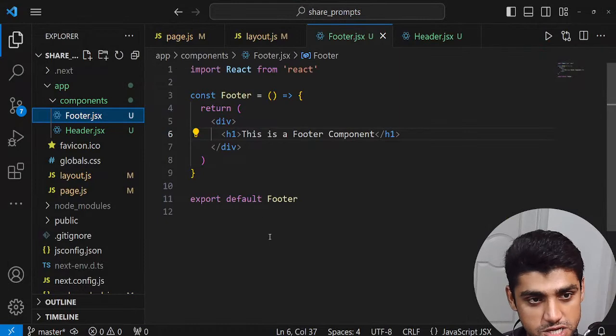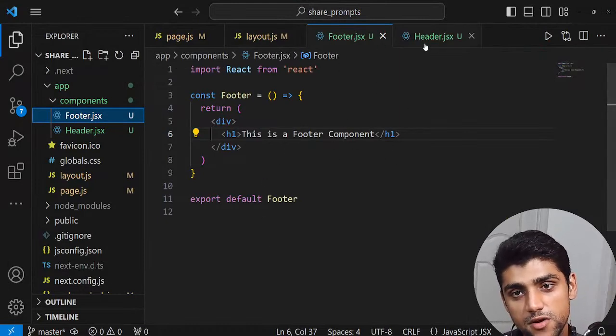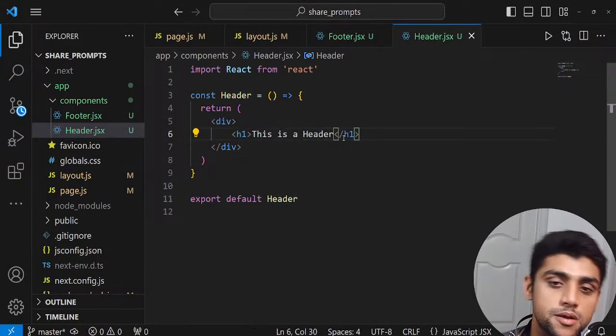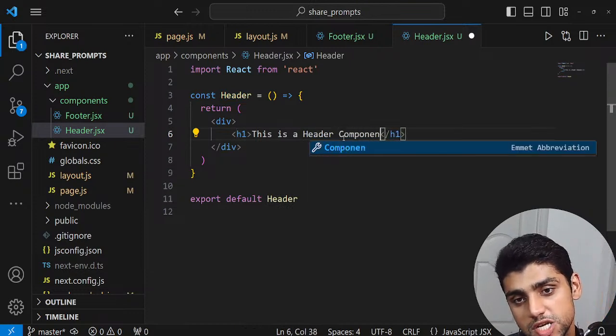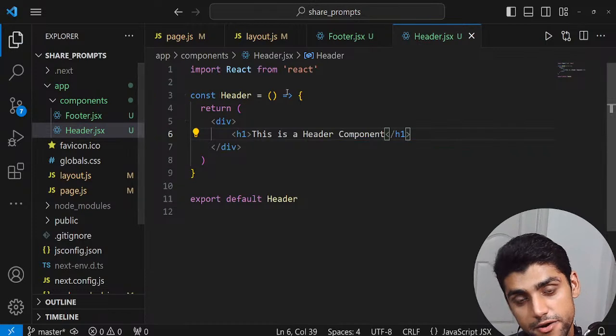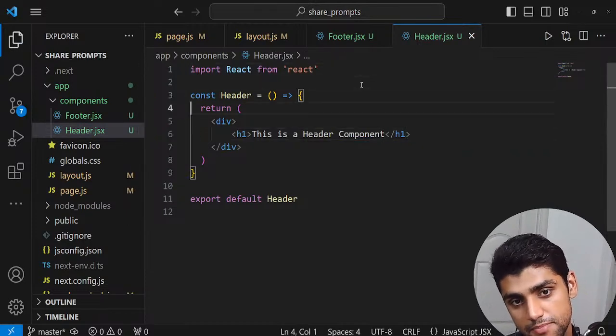Let's go back to the Next.js project. Here we have our footer component. Here is our header component. And like I said, everything in Next.js is server-side rendered. But what if I want to change it to client-side rendered?